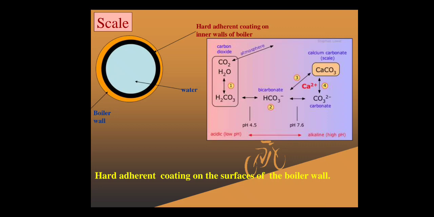For that I am telling you one simple example. In most organizations, water coolers are installed to take water for drinking purposes, or in homes we use a steel glass for drinking water.